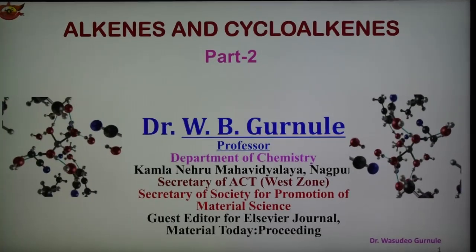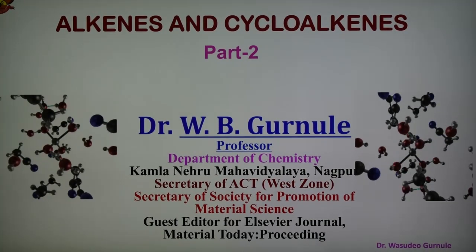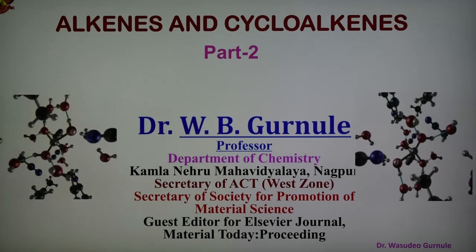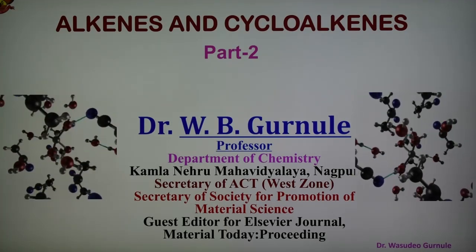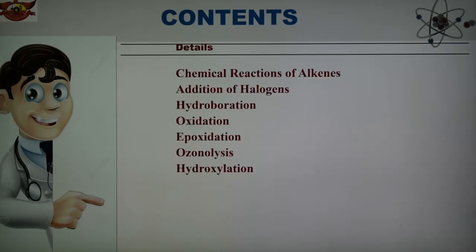So here we are discussing the substitution reactions and the addition reactions of alkene. We are discussing the important reactions of alkene in today's part. Today's topic is alkene and cycloalkene, and this is part number 2. In this part we are discussing the important reactions of alkenes: addition of halogens, hydrogenation, oxidation, epoxidation, ozonolysis, and hydroxylation. These are the important chemical reactions of the alkenes.